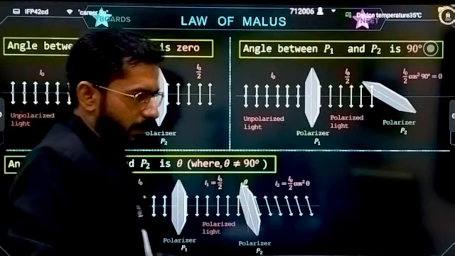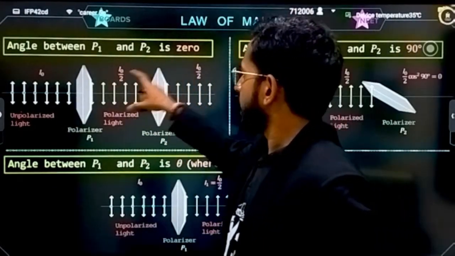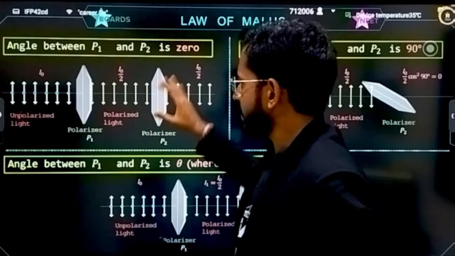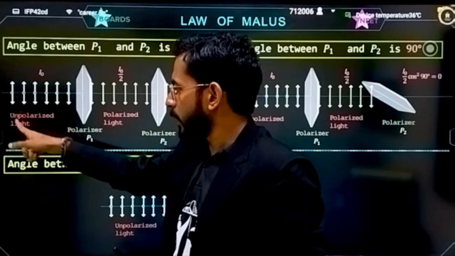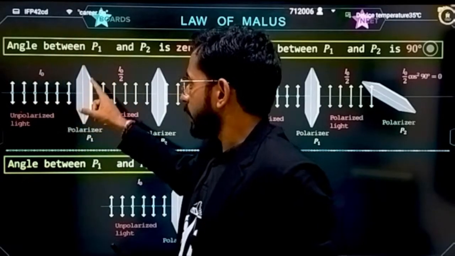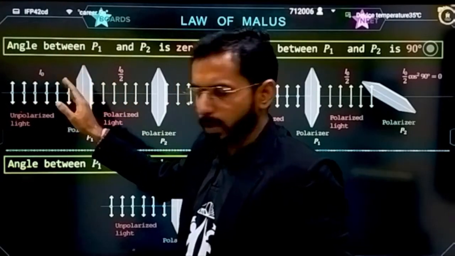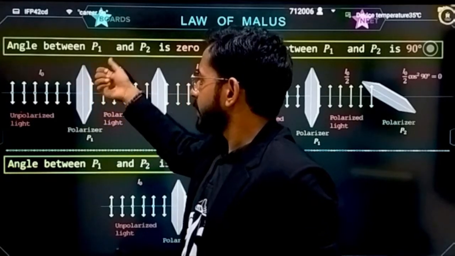See, three cases are given. Let's understand what the three cases are. The angle between polarizer 1 and polarizer 2 is 0. Both are at the same angle, there is no angle of difference. Here unpolarized light is coming with intensity I naught, and a polarizer is kept. That means all the components will have some theta angle. So what will happen here?